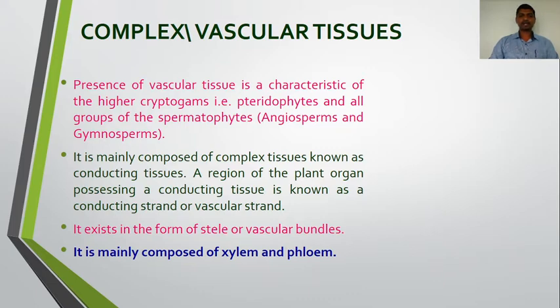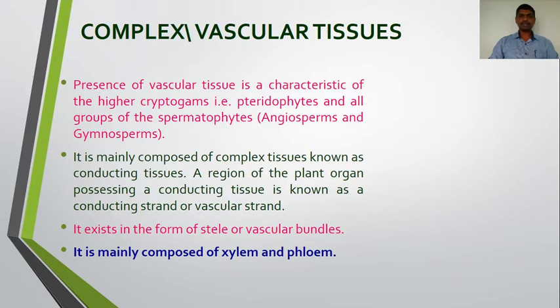A region of the plant organ possessing a conducting tissue is known as conducting strand or vascular strand. So this region where these vascular tissues or conducting tissues are present is called the conducting strand or vascular strand. It exists in the form of stele or vascular bundles. It is mainly composed of xylem and phloem. So xylem and phloem are the complex tissues or vascular tissues.